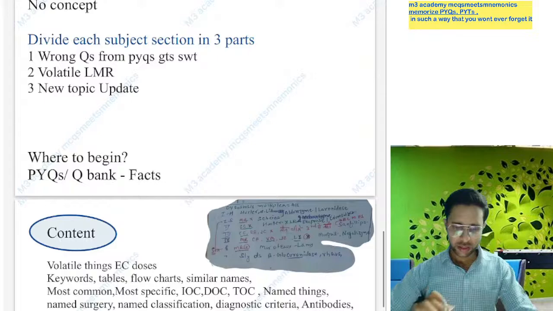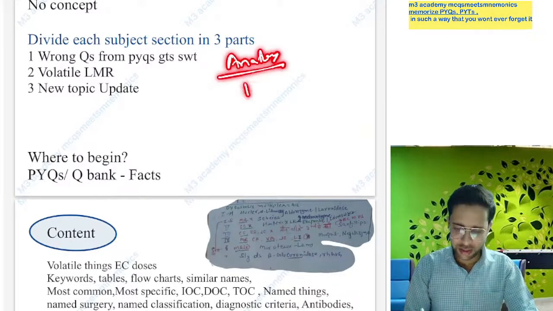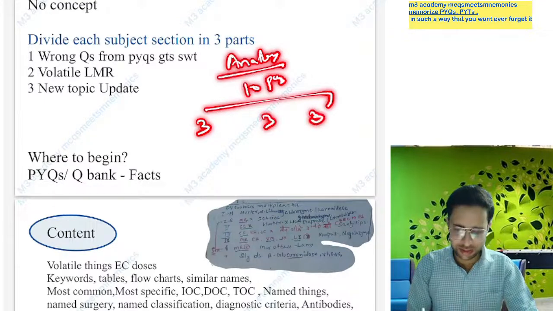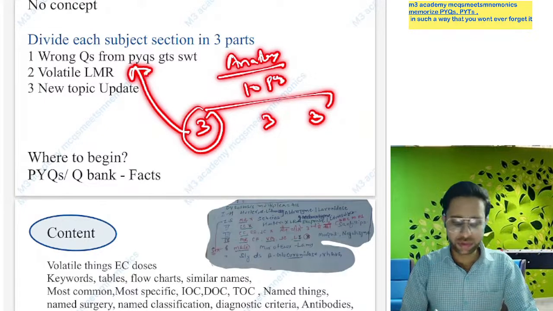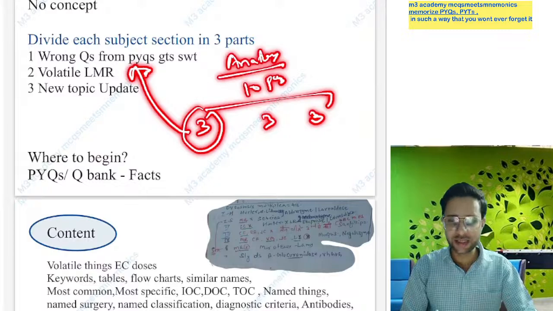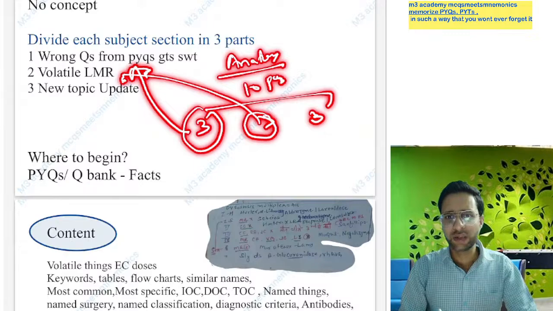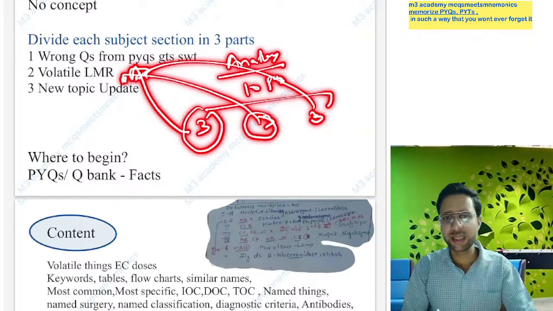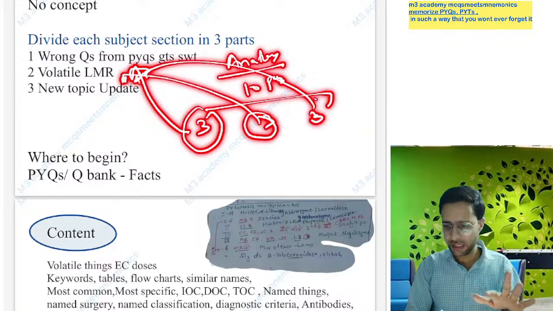How do we divide further within a subject? Say you take anatomy, and you are taking 10 pages for anatomy. You can divide it into sets of three pages. The initial 3 pages are kept for wrong questions from your PYQs, your GTs, and your subject-wise tests. The next 3 pages are for volatile or last minute revision stuff, and the last 3 pages are for any new topic which is not in your notes, which are recent updates. Yes, you will keep adding in the last 3 pages.